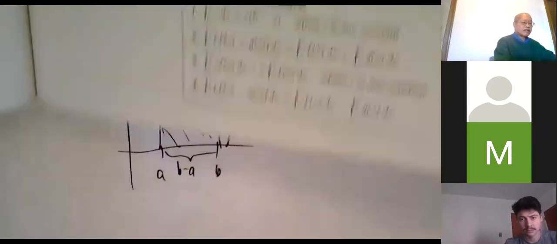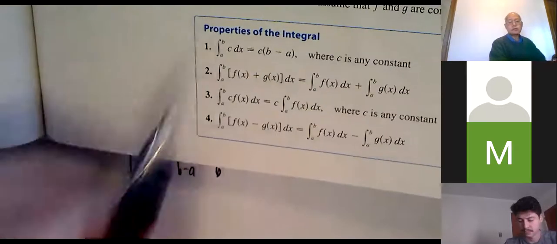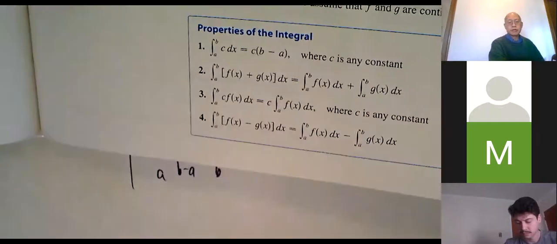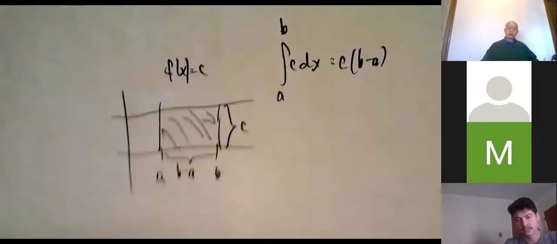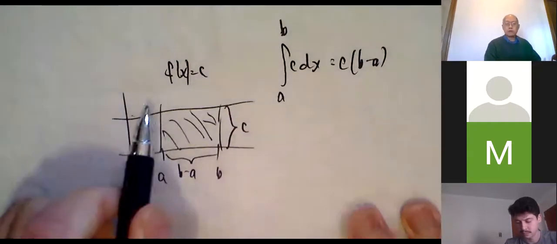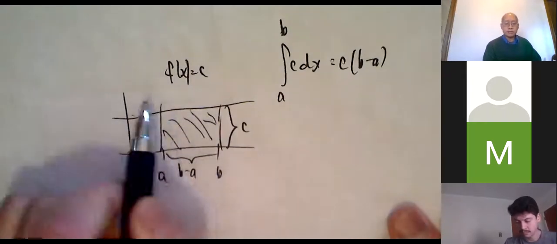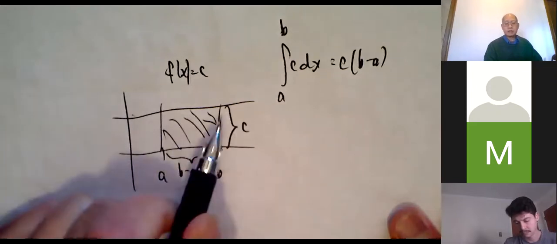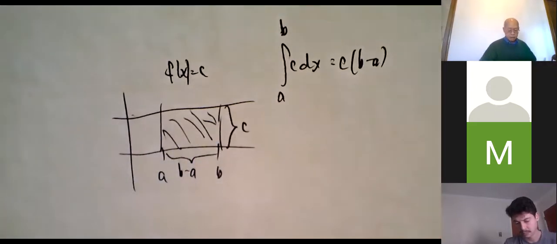Again, I don't really think you have to memorize it because you'll learn how to do it better than the way I'm showing you. But this is geometrically what's going on. Area under the quote-unquote curve. This isn't even a curve. It's just a straight horizontal line. So I can find its area. Base times height, c times b minus a. So that's what that was about.